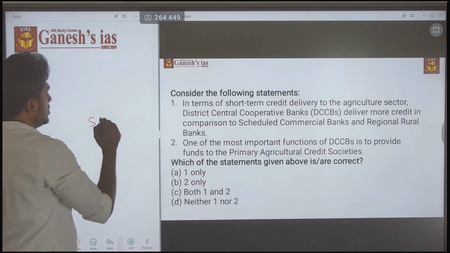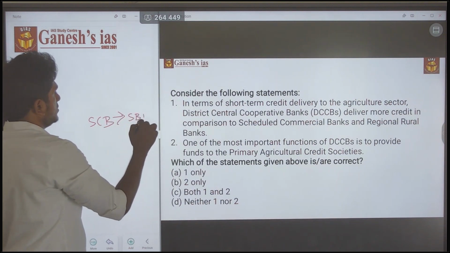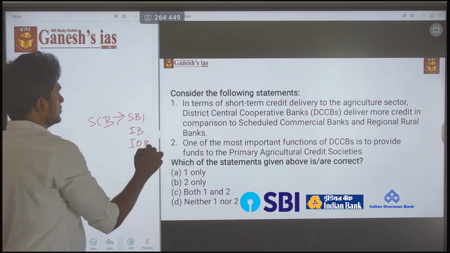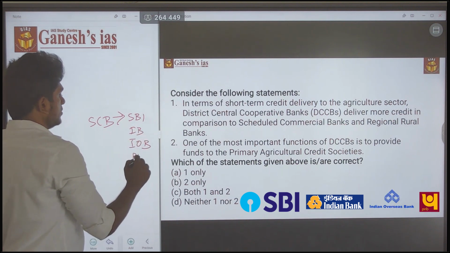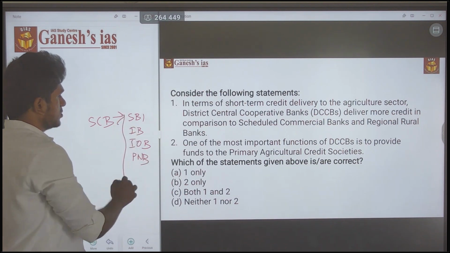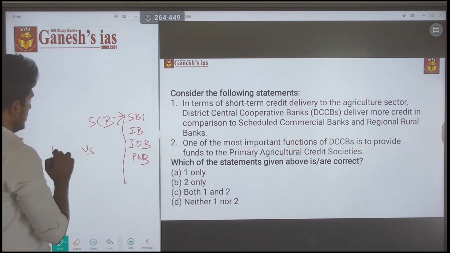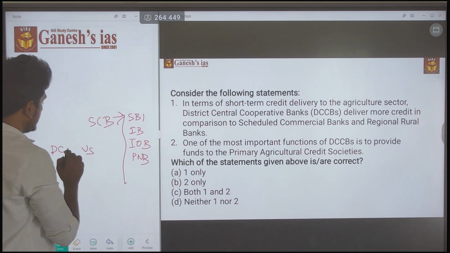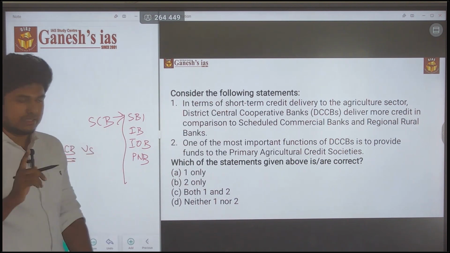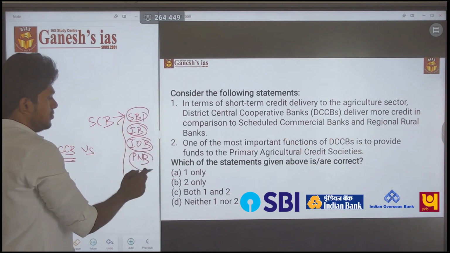Consider the scheduled commercial banks. There are a lot of scheduled commercial banks: SBI, Indian Bank, Indian Overseas Bank, PNB. There are n number of scheduled commercial banks, and in comparison, the district central cooperative bank. In one district, there will be SBI, IB, IOB, PNB.